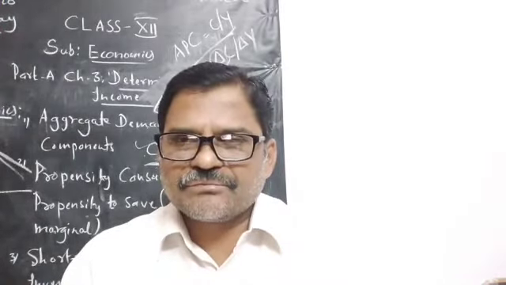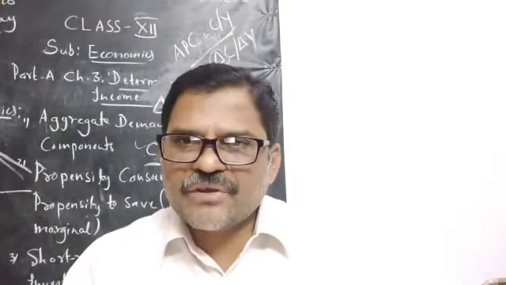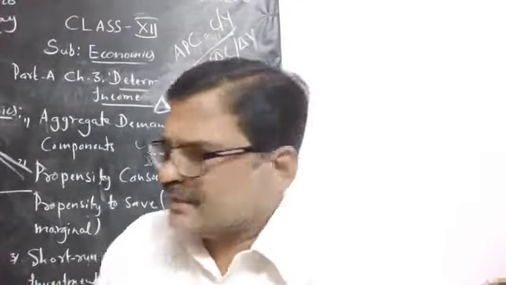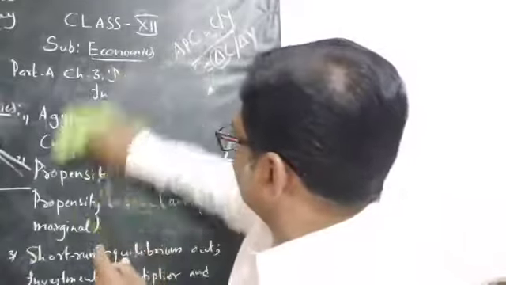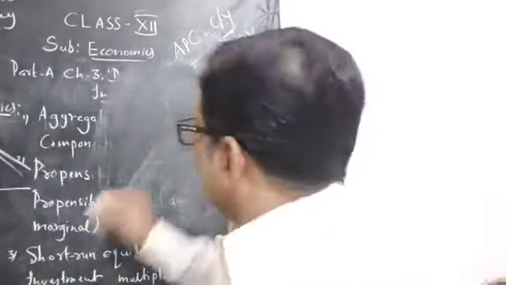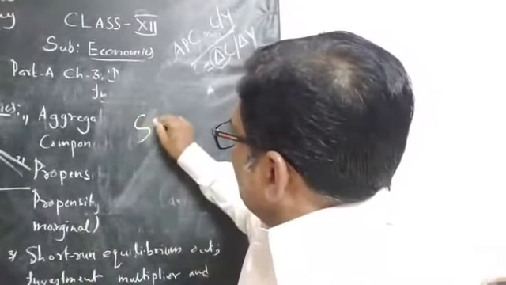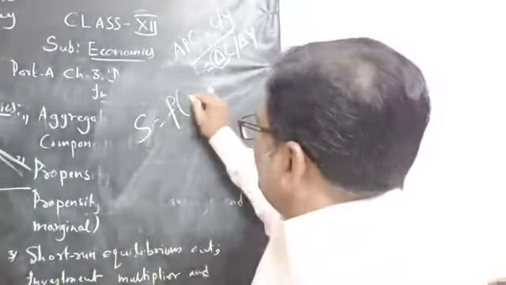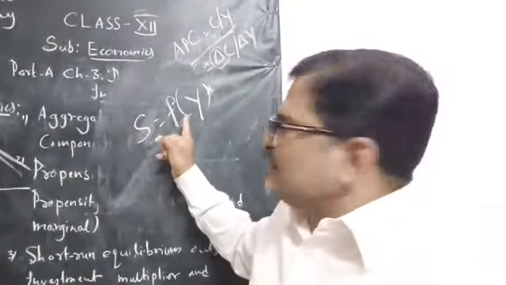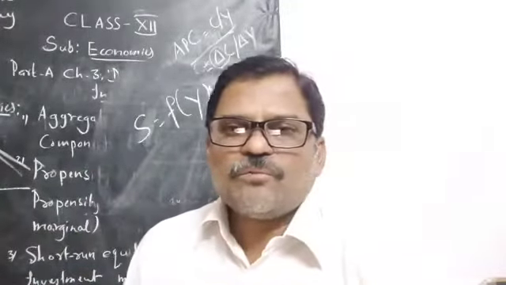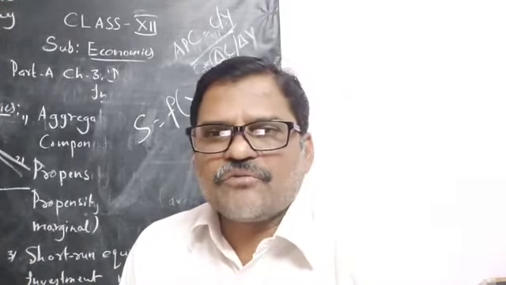Propensity to save. It shows the relation between saving and income. Symbolically we can say like this. Propensity to save formula: S is equal to function of Y. S means saving, F means function of Y. So this is propensity to save. S is equal to function of Y.